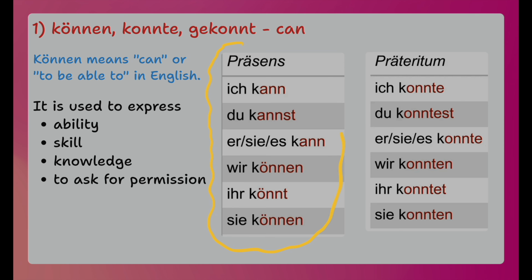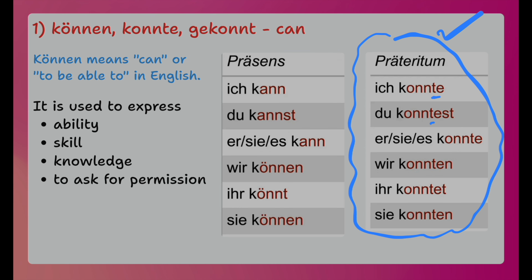Now let's learn the conjugated form of können. In present tense, ich kann, du kannst, sie kann, wir können, ihr könnt, sie können. So if you look at the last 3, wir, ihr, sie, they are plural. So whenever there is plural, you will see O umlaut. So for singular, there is no umlaut. For plural, there is O umlaut. You have to compare like this. It will be easier to remember.